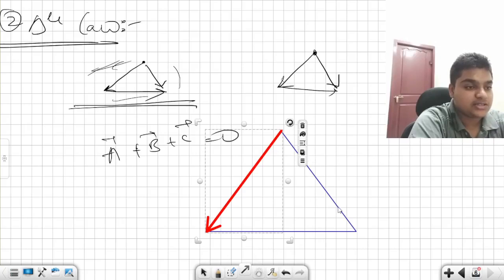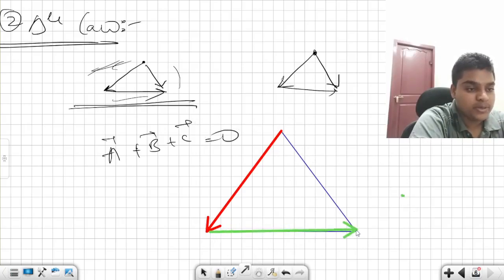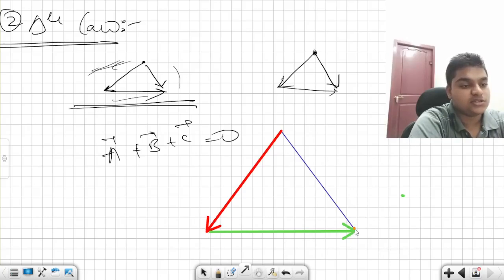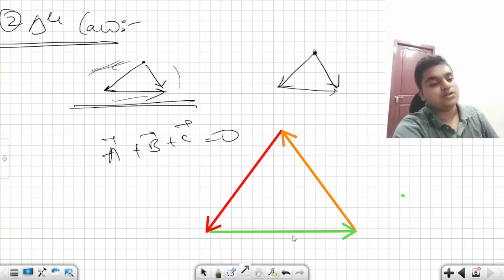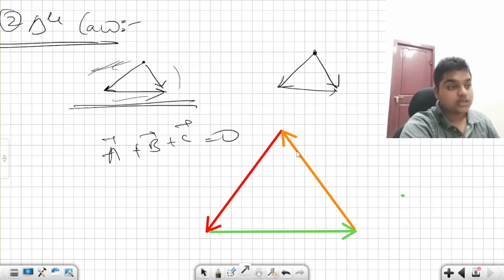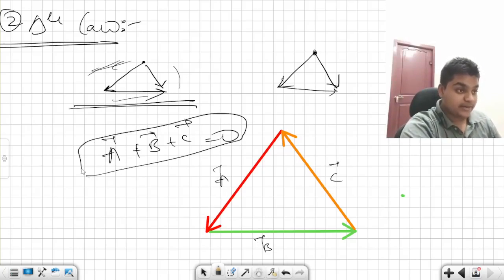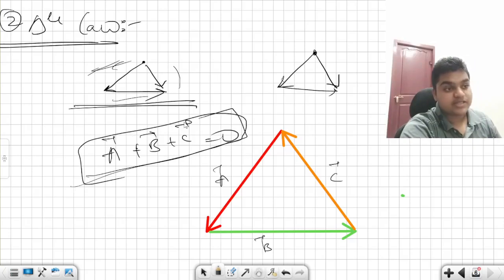Okay, if that is your a bar, this is your b bar, and this is your c bar. So what does the second definition state? The second definition states that if all three sides of the triangle are represented by three vectors in order, I'm following the anti-clockwise order here, then the sum or the resultant between them is 0.